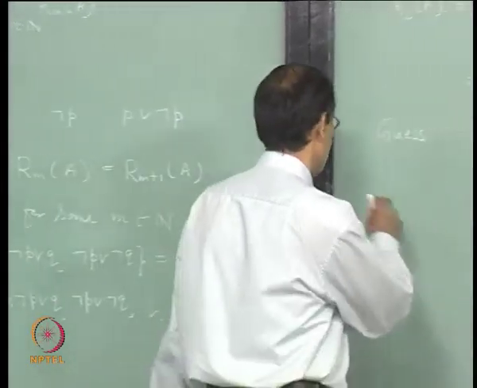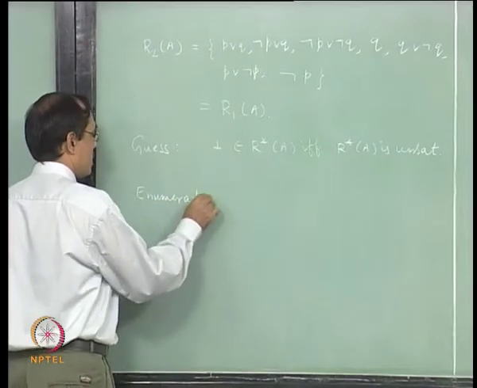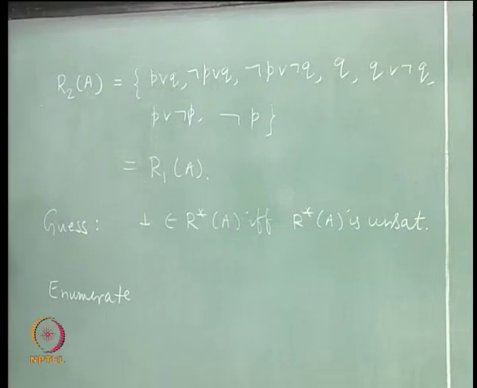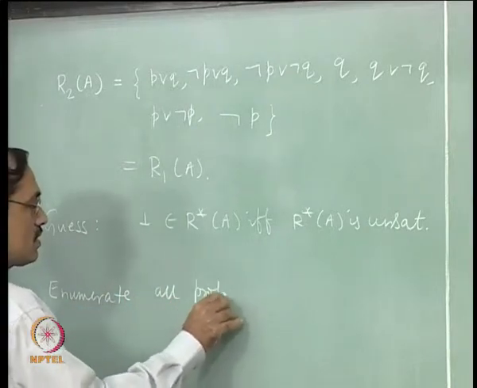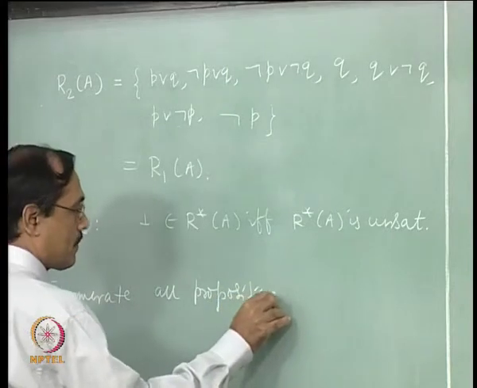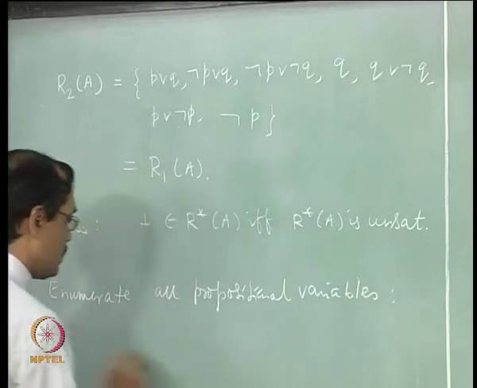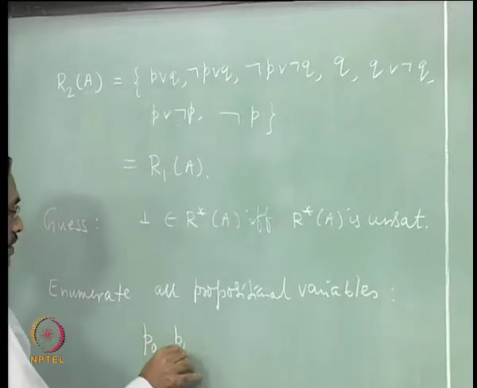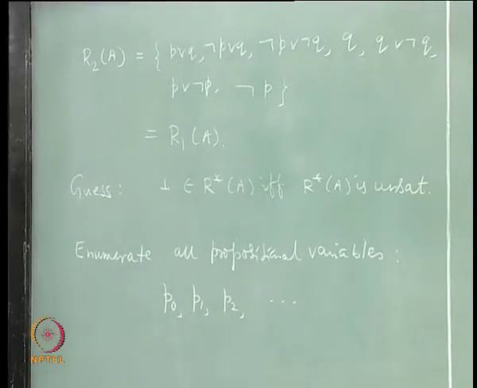So, suppose we enumerate all the propositional variables, they are already enumerated, right. If you look at our syntax, they are already enumerated, you have started with P0, P1, P2 and so on. So, let us write that, enumerate all propositional variables as let us say P0, P1, P2 and so on, fine.